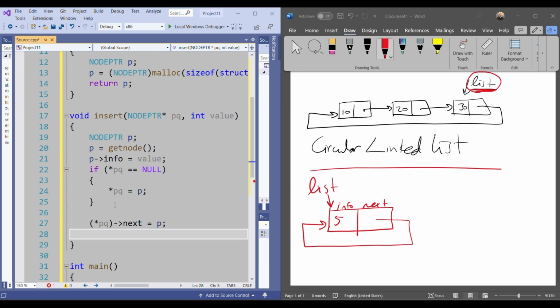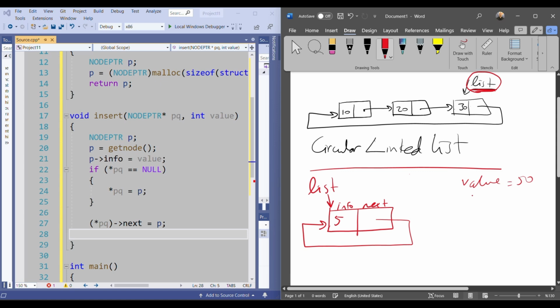Let's say that my list points to this one because we have a single node and it's the last node as well. And I'm calling insert to insert a new value. Let's say that I want to insert 50. I'm calling insert one more time.